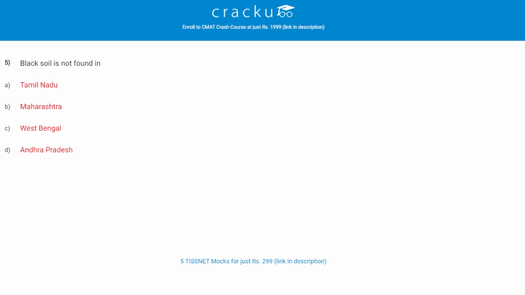Black soil is not found in? The correct answer is C, West Bengal. Black soil is found in Gujarat, Madhya Pradesh, Tamil Nadu, Andhra Pradesh, Karnataka and Maharashtra. But in West Bengal we can find laterite soil.